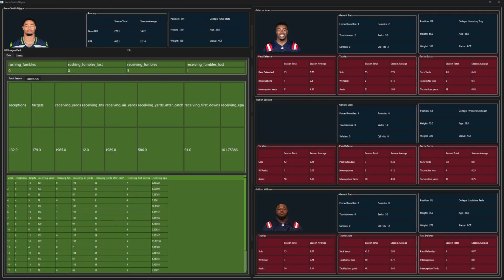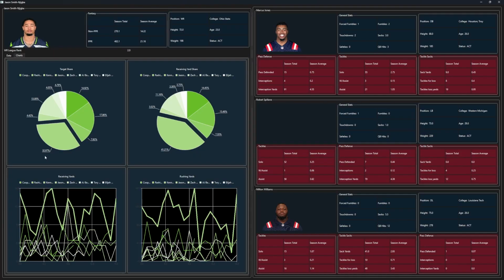And then moving into our receivers, starting on Seattle's side with their number 1 receiver, which is Jackson Smith-Njigba. You have his season totals here. And down here, the most recent week-by-week information. Move over to his averages if you need those. And in terms of turnovers, he's only had 1 receiving fumble this season. For his receiving share, he gets about 33% of the target share and 41.2% of the receiving yard share, making him the most targeted receiver by far in Seattle.